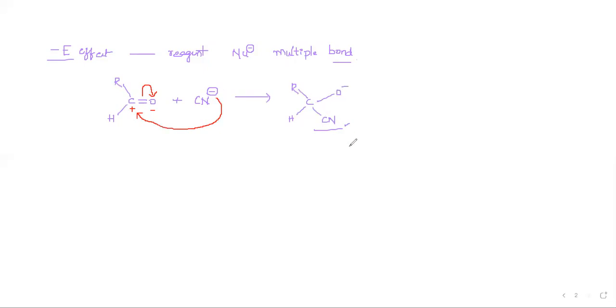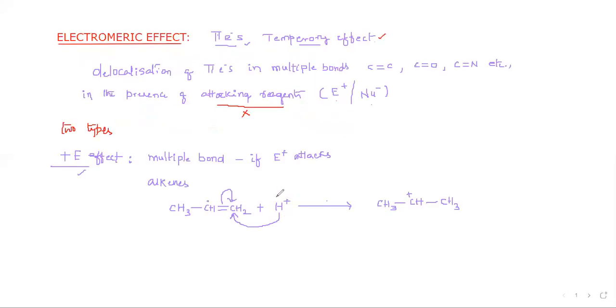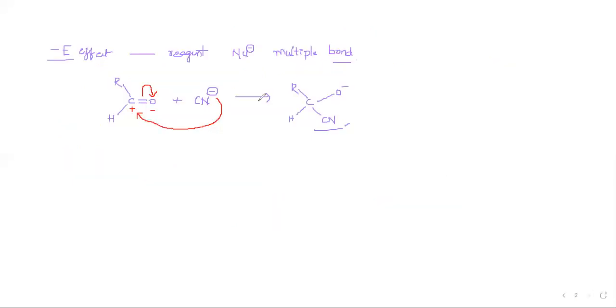With this, we have completed. See, this reaction will take place only in the presence of a nucleophile or an electrophile. If there is no electrophile reagent, or if there is no nucleophile reagent, this reaction would not happen. Hence, this effect is also called a temporary effect. But all the other effects, inductive effect, mesomeric effect, hyperconjugation, what type of effects are these? Permanent effects.